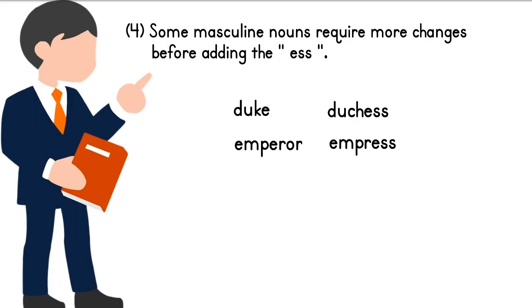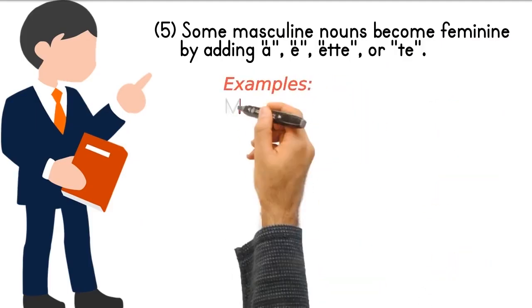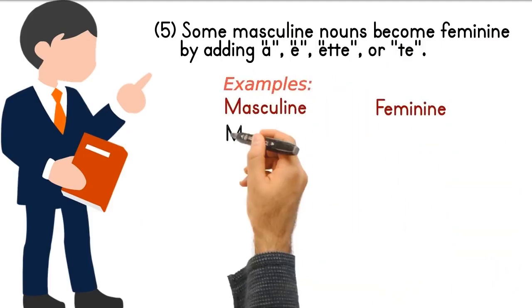Some masculine nouns require more changes before adding the ess. For example, duke becomes duchess, emperor becomes empress. Some masculine nouns become feminine by adding a, ette, or te.